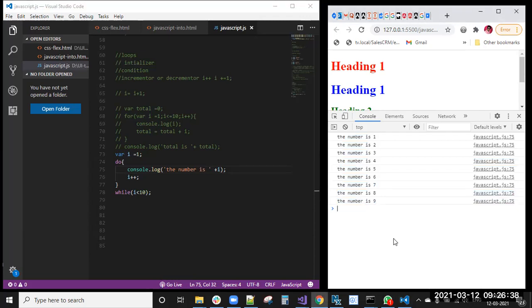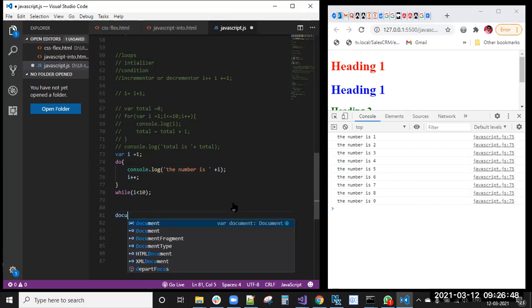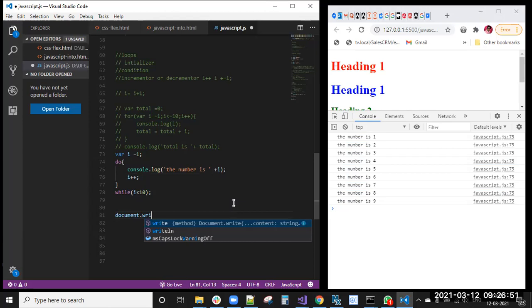So this is about loops. Now I want to give you three more. What are they? Document dot write. What will document dot write do? Here we already have some HTML, right? You want to override this HTML with your text, Hello.